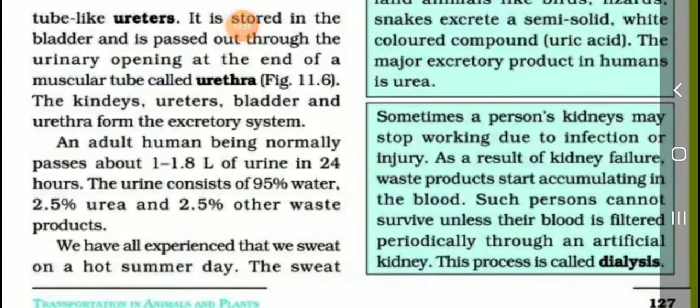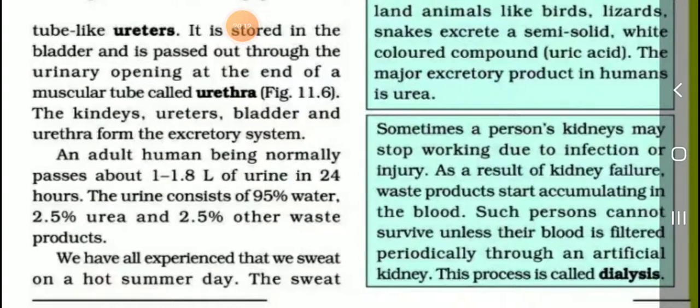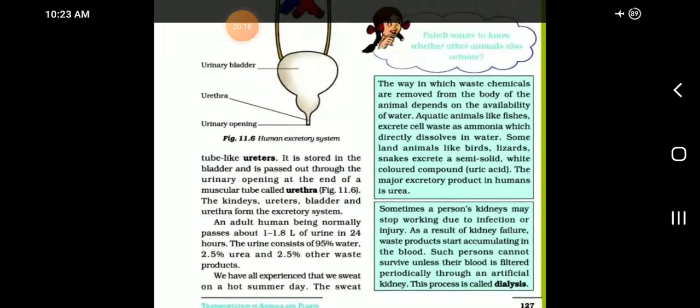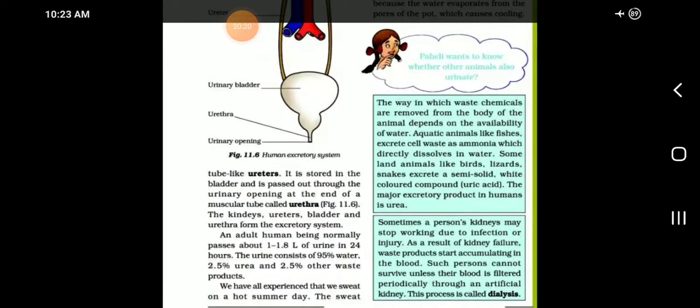Okay, sometimes a person's kidneys may stop working due to infections or injury. As a result of kidney failure, waste products start accumulating in the blood. Such persons cannot survive unless their blood is filtered periodically through an artificial kidney. This process is called dialysis.